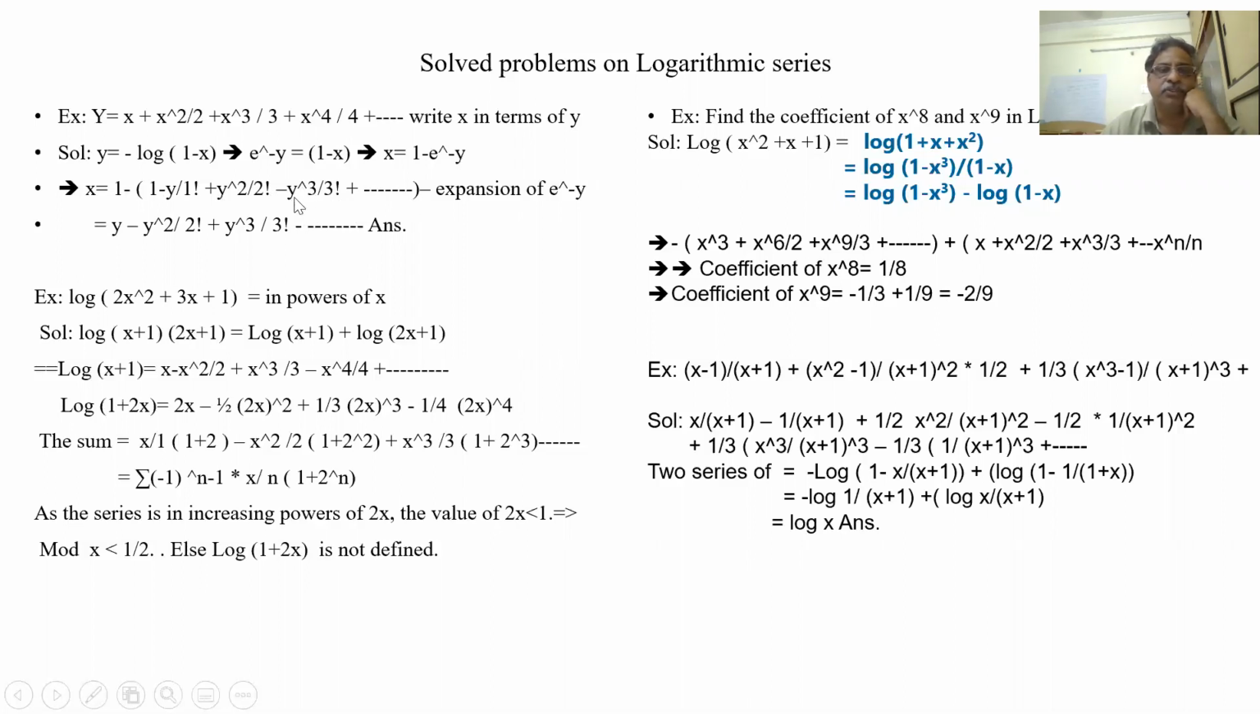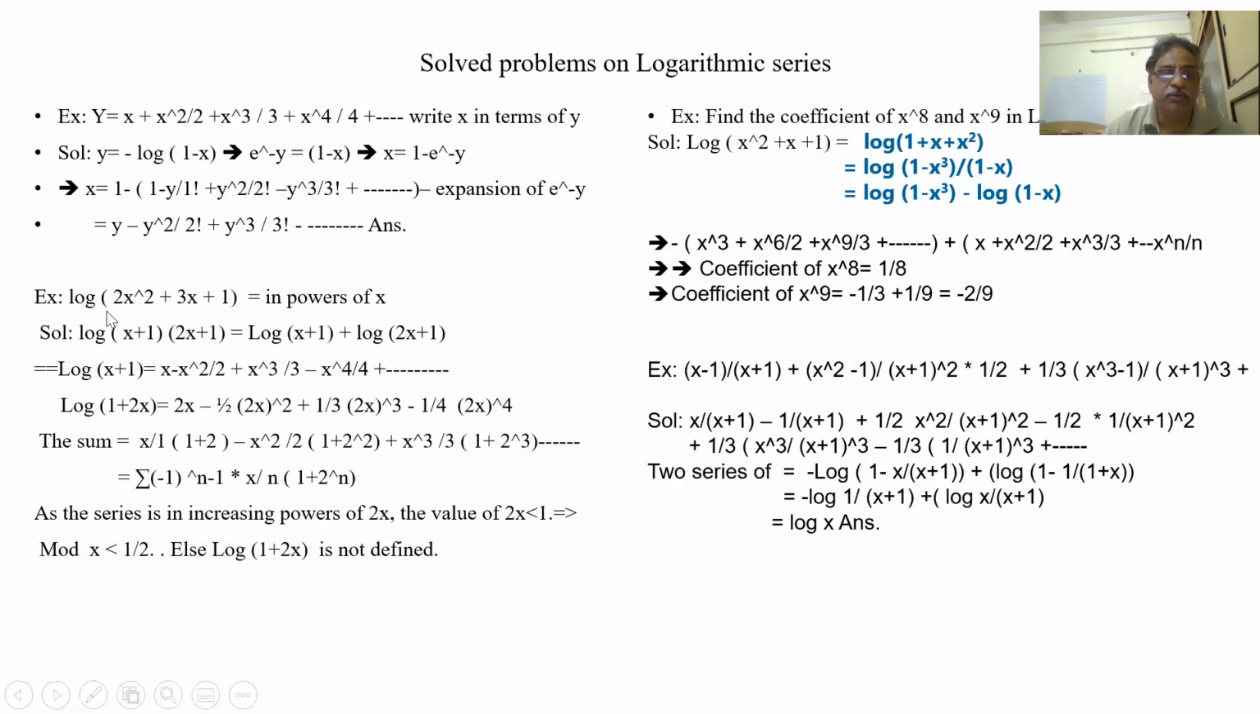So the 1 minus 1 gets cancelled, and what is left is y minus y square by 2 factorial plus y cubed by 3 factorial, like that. So this is how I am expressing x in terms of y. Such problems come, exponential to logarithmic, logarithmic to exponential. We should be conversant with both.